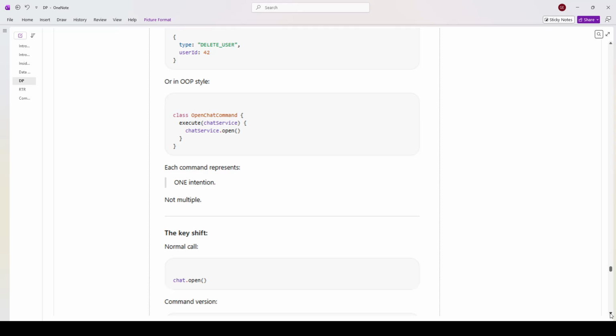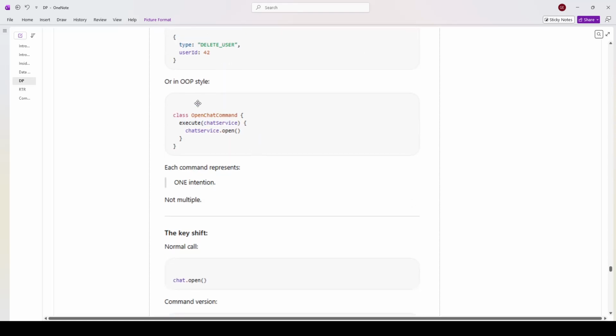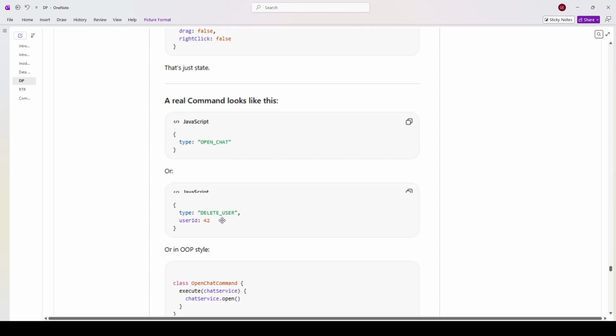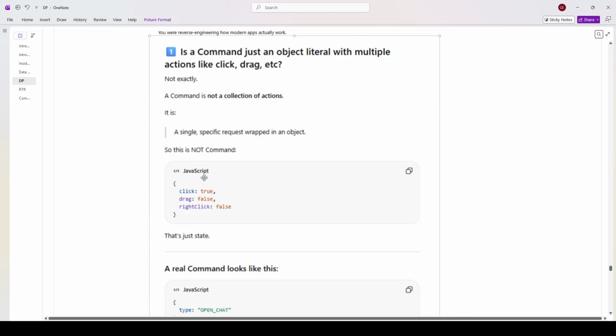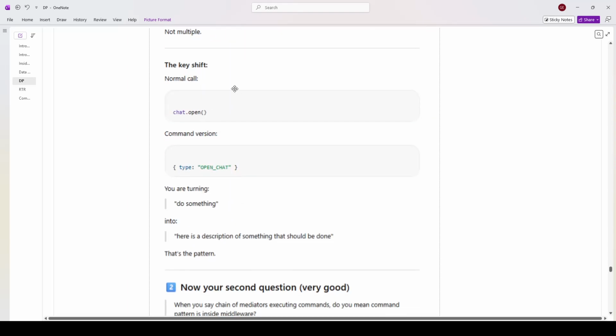Now each command represents one intention, or one request. So it's not object literals that have multiple actions. It's a specific type of action, such as here, delete user with the user ID 42. So that specific action along with the metadata that will distinguish that specific action, such as this user ID. So a click, drag, and right click is not really a command.